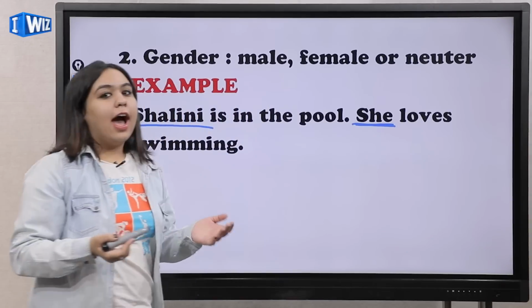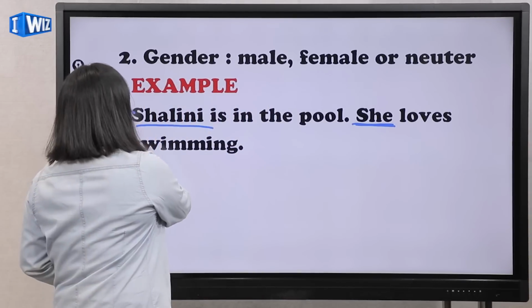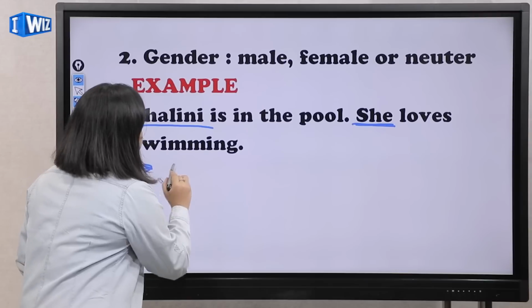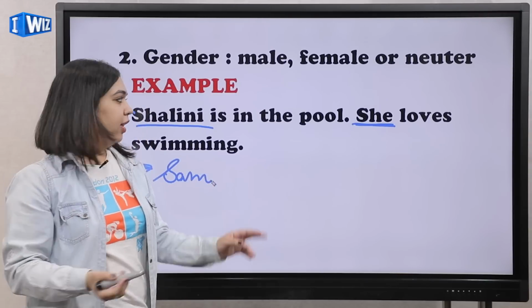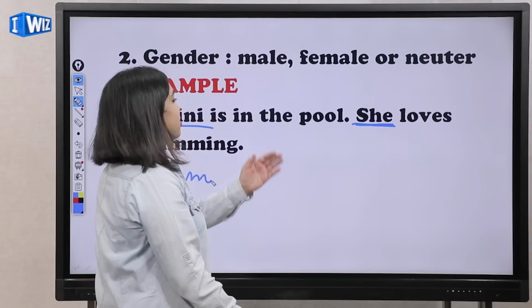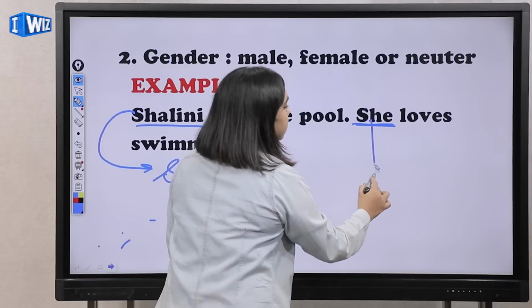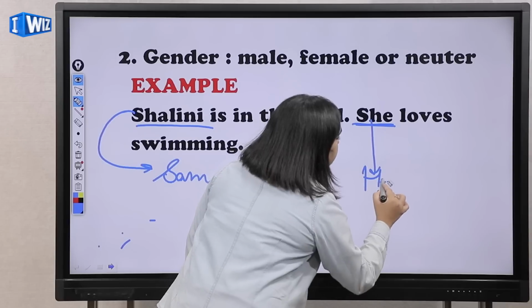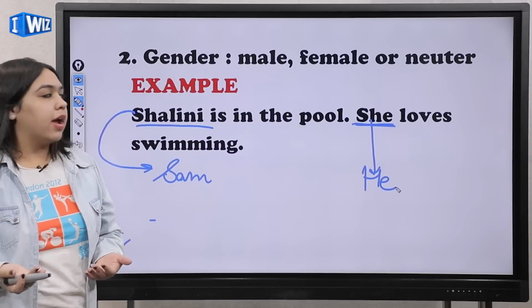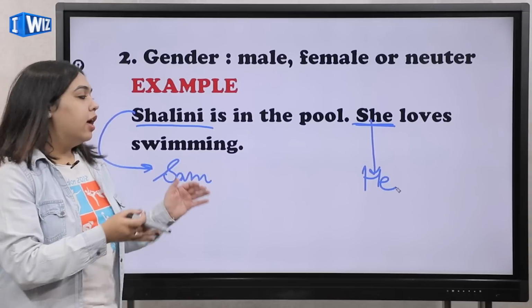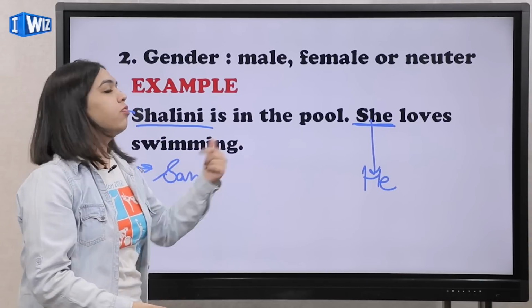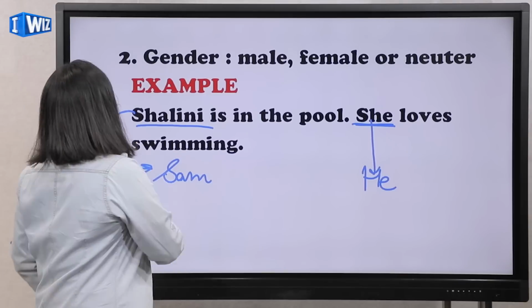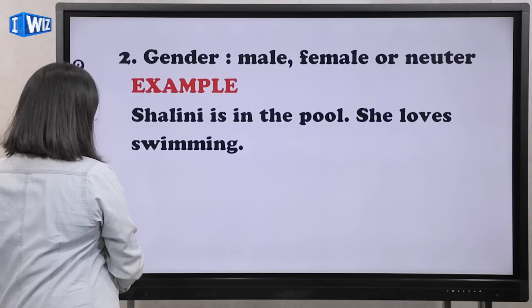But what if I say that Sam is in the pool, will I still say that she loves swimming? No, I will say that he loves swimming. So this point is simply explaining that if the gender of the subject changes, the pronoun will change. Okay? So let's move on.